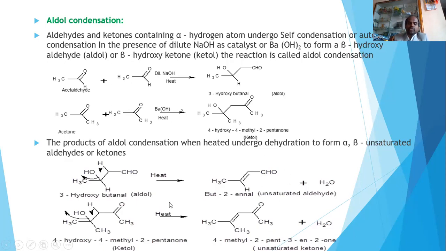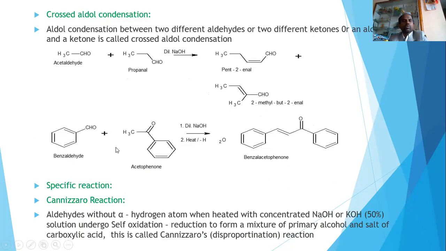These alpha beta unsaturated carbonyl compounds are very much useful in organic synthesis. Similarly, in this ketone one, H and OH will go out. This bond pair is coming over, forming a double bond here, and this is the alpha beta unsaturated carbonyl compound. These are the ultimate products of aldol condensation. With this, I will go to the next one.